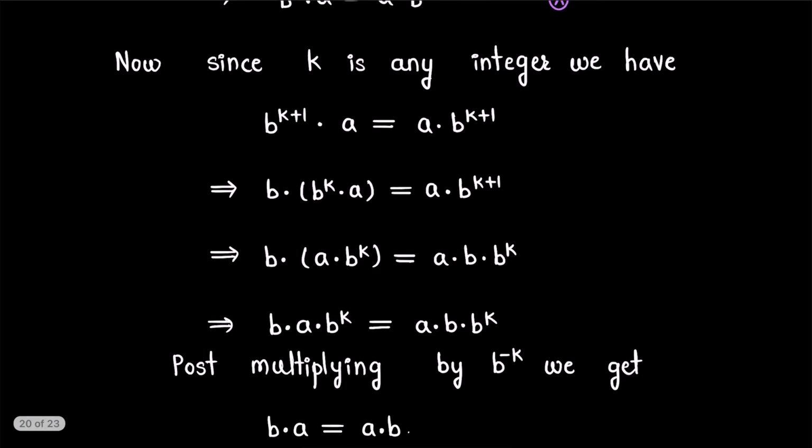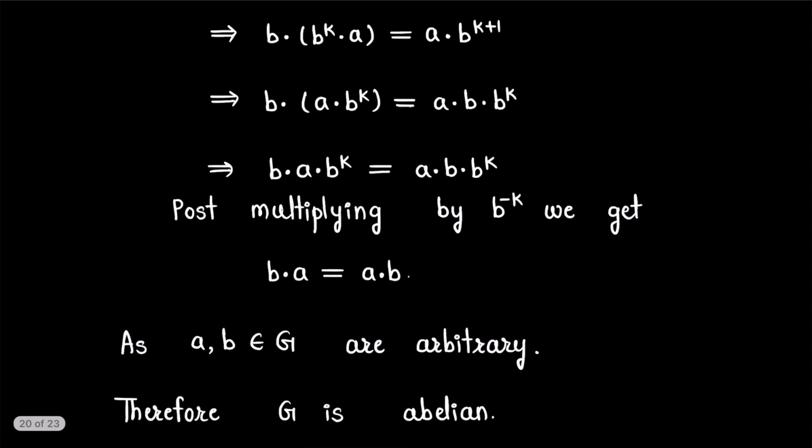Now post-multiply by b^(-k). Again b^(-k) is nothing but the inverse element of b^k. After post-multiplying by b^(-k), b^k and b^(-k) result in identity.